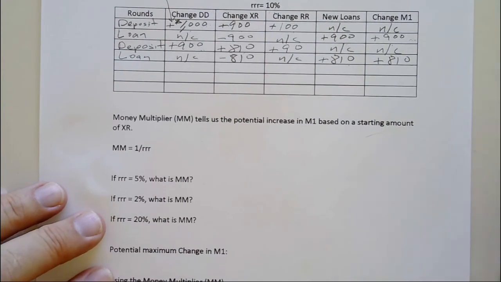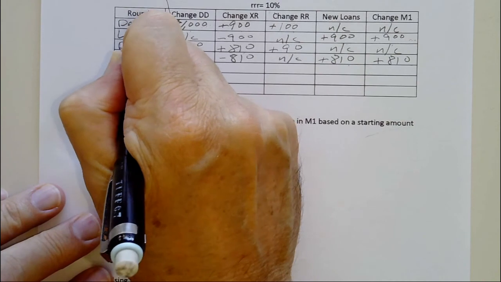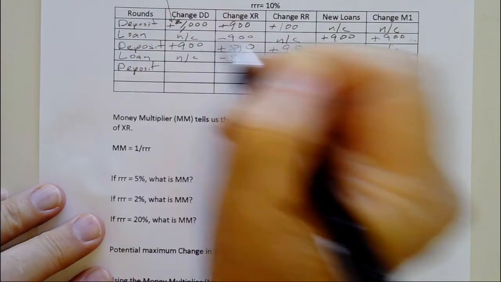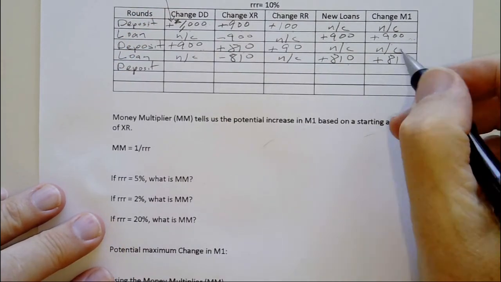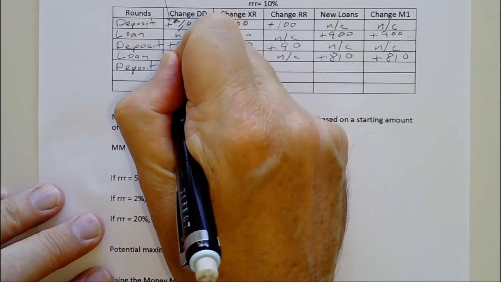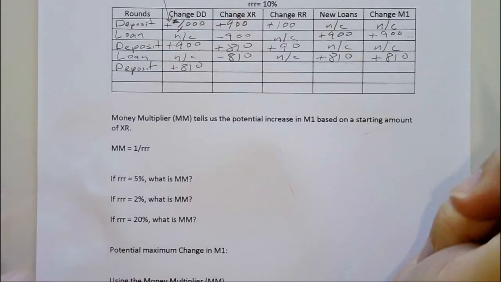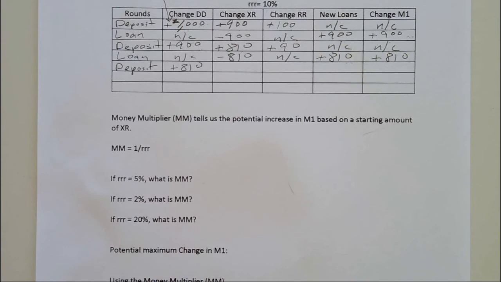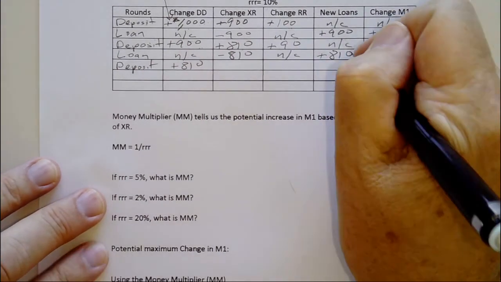Next round is going to be a deposit round. And so the $810 that was loaned out here gets redeposited over here. And then we have to take 10% of that. So we have $810 times 0.1, that'll be $81. I could have done that in my head.